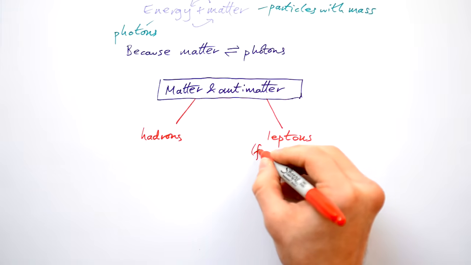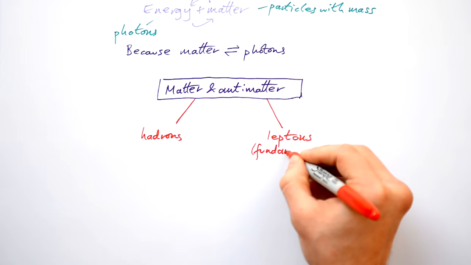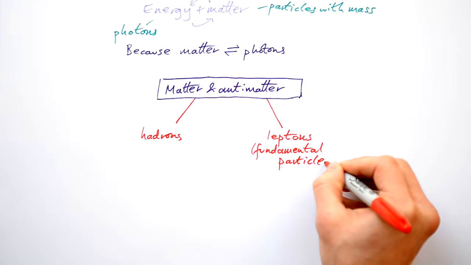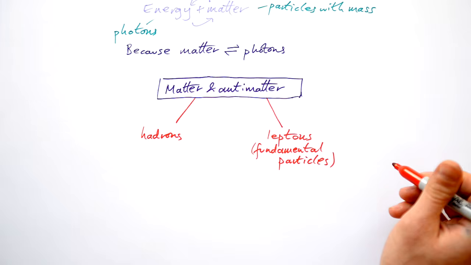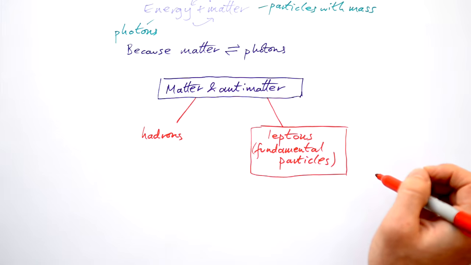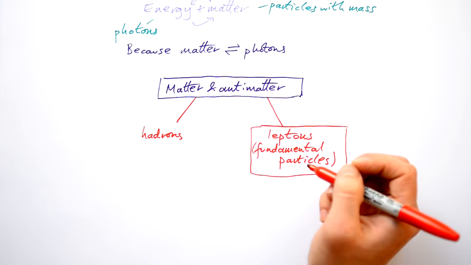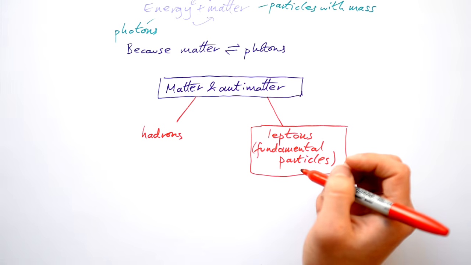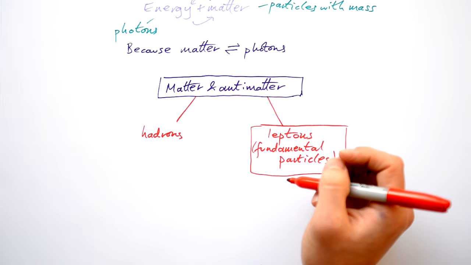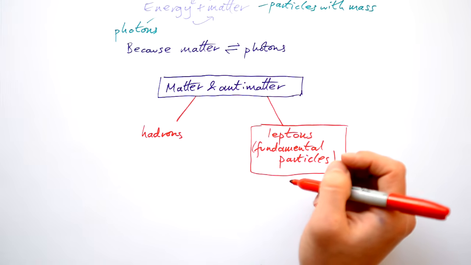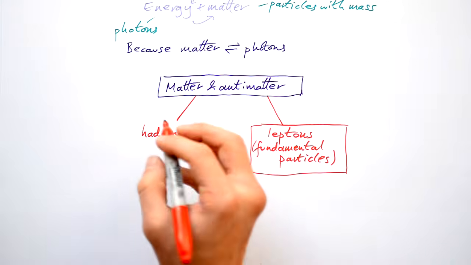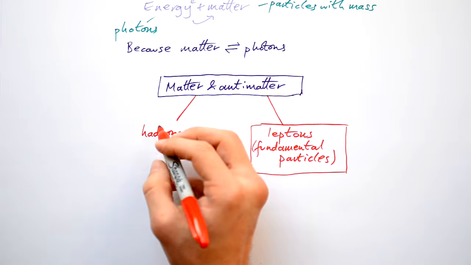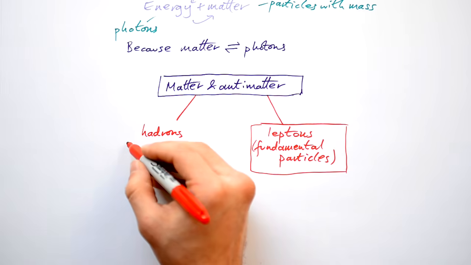Leptons are fundamental particles, at least as far as we know. In other words, they can't be subdivided into smaller particles. An example of a lepton would be an electron. Hadrons, though, can be split into smaller particles. And what we found out through the Large Hadron Collider and other such experiments is that they're made up of things that we now call quarks.